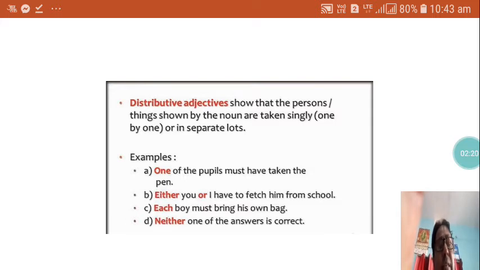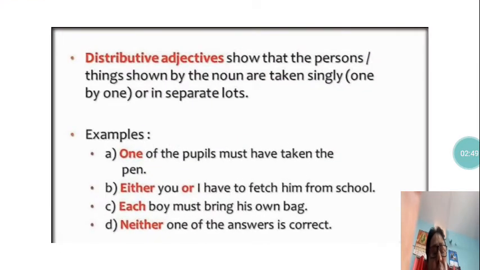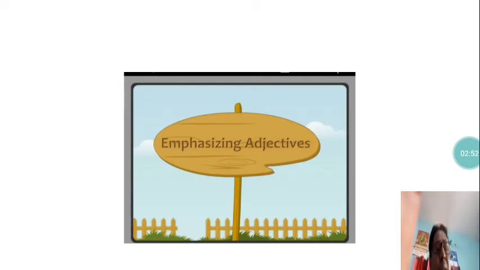Each boy must bring his own bag. Here each in this sentence is a distributive adjective. Neither one of the answers is correct. It means there are so many answers, but not a single one is correct. So here one, either or, each and neither in these sentences are distributive adjectives. So students, in this way you have learnt what distributive adjectives are. Let us proceed to the next part, that is emphasizing adjectives.